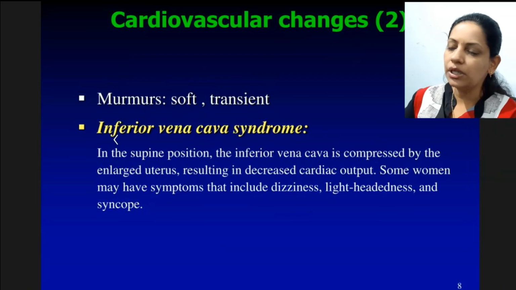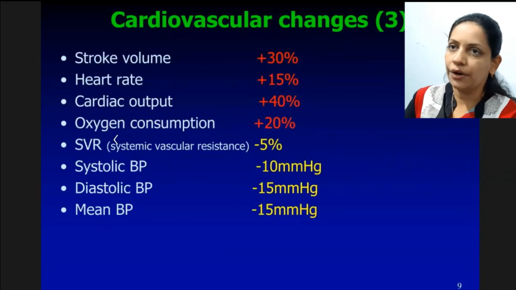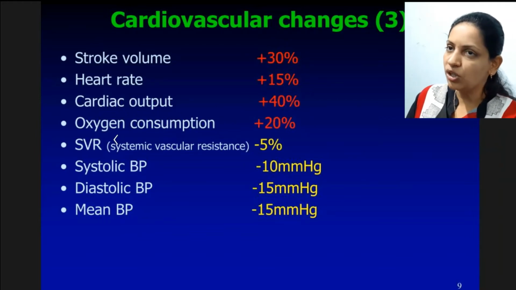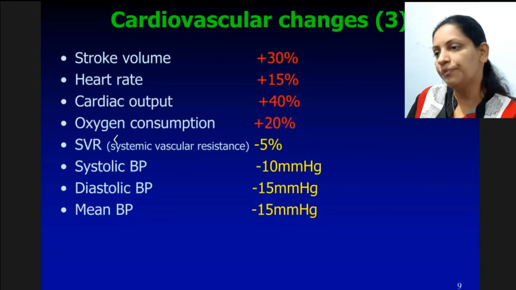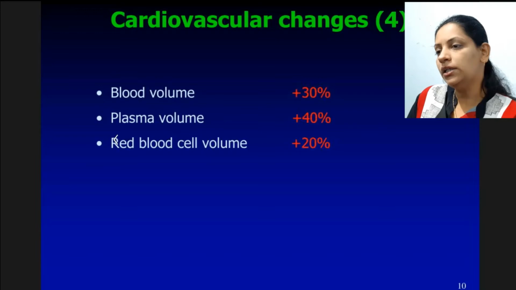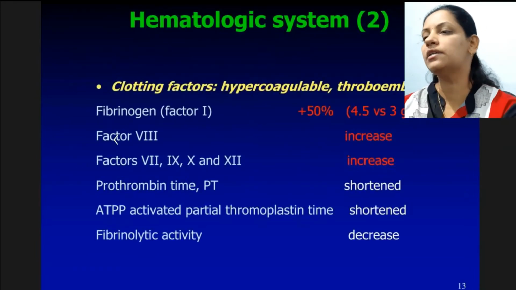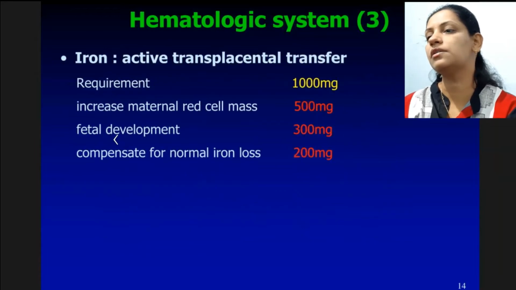In some patients there is murmur, which is an abnormal heart sound, but in this case because of pregnancy we can hear some type of murmur. Then BP, as we had discussed, is slightly increased. So mainly there is a change in CVS system.